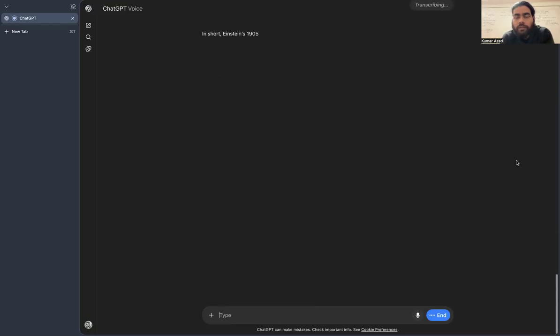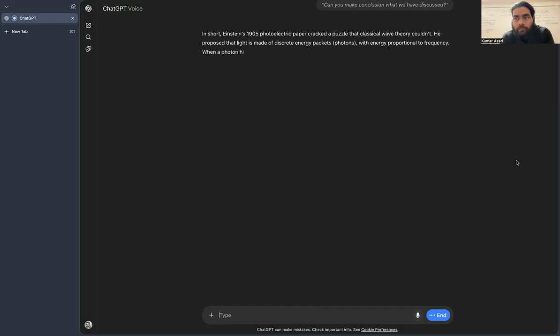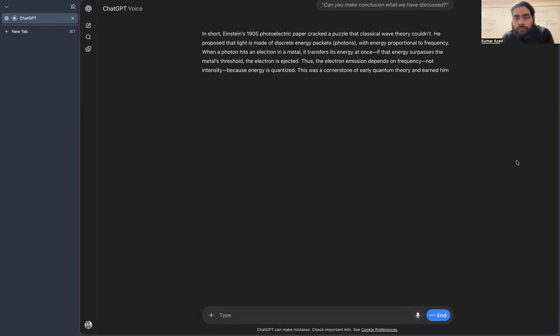In short, Einstein's 1905 photoelectric paper cracked a puzzle that classical wave theory couldn't. He proposed that light is made of discrete energy packets, photons, with energy proportional to frequency. When a photon hits an electron in a metal, it transfers its energy at once. If that energy surpasses the metal's threshold, the electron is ejected. Thus, the electron emission depends on frequency, not intensity, because energy is quantized. This was a cornerstone of early quantum theory and earned him a Nobel.